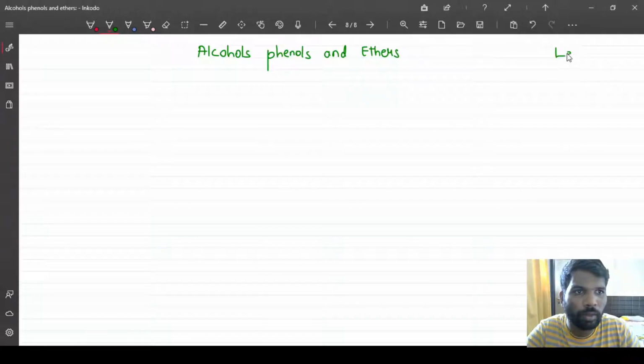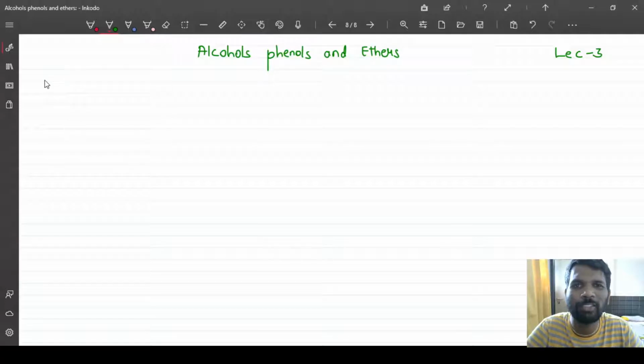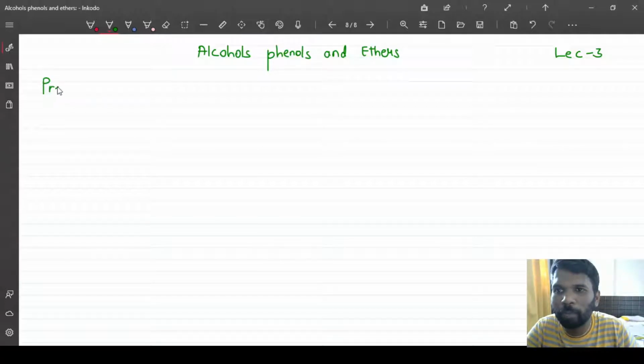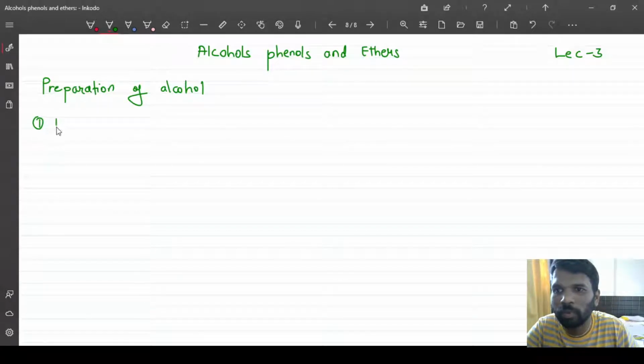This is lecture 3. First thing we do in any chapter is preparation. First classification, then preparation. So here we will be learning a major topic, the preparation of alcohol. Now there are different ways we can prepare. The first way is from haloalkanes.